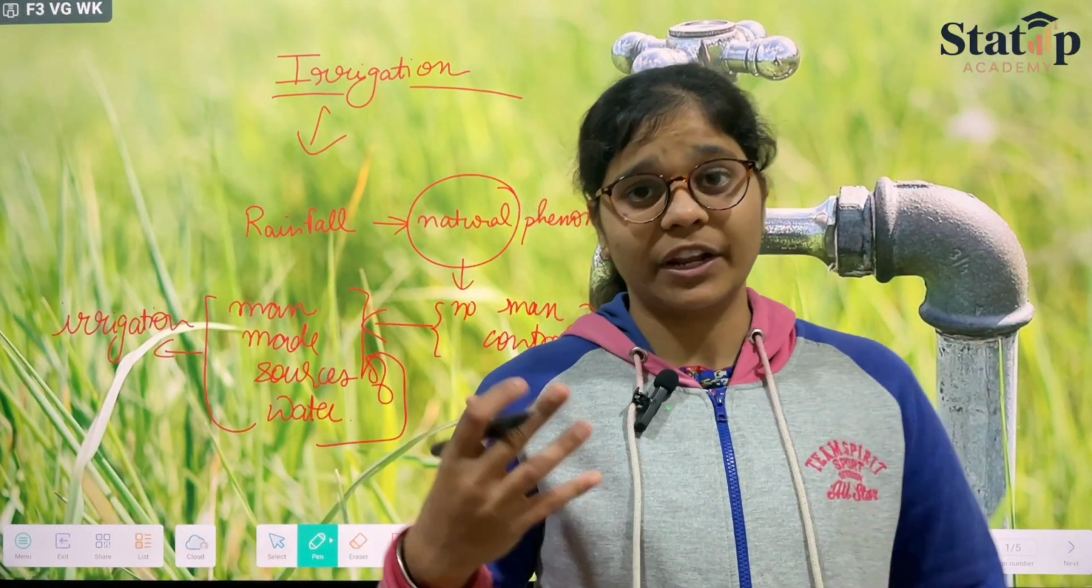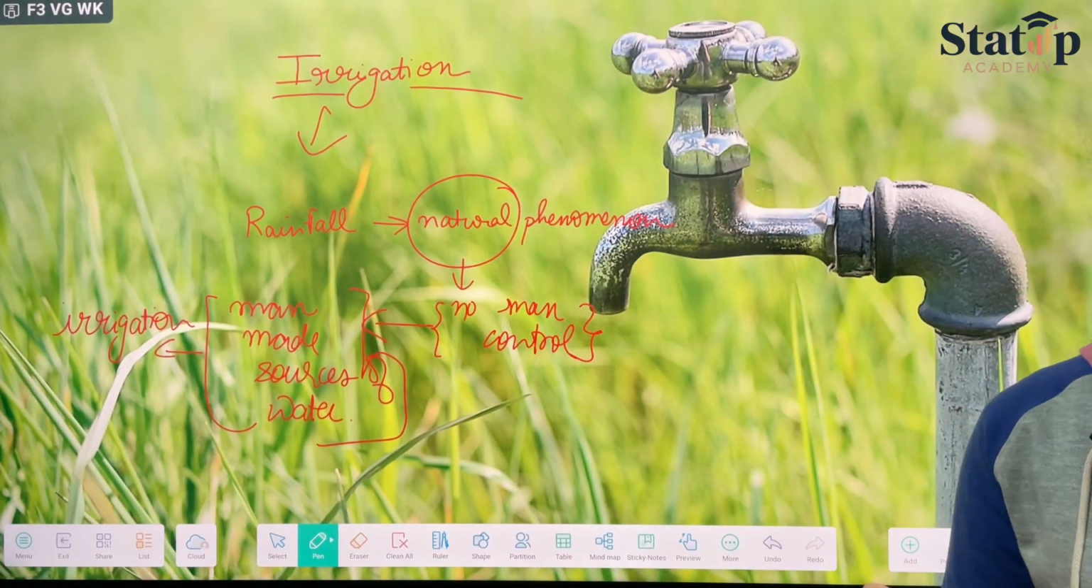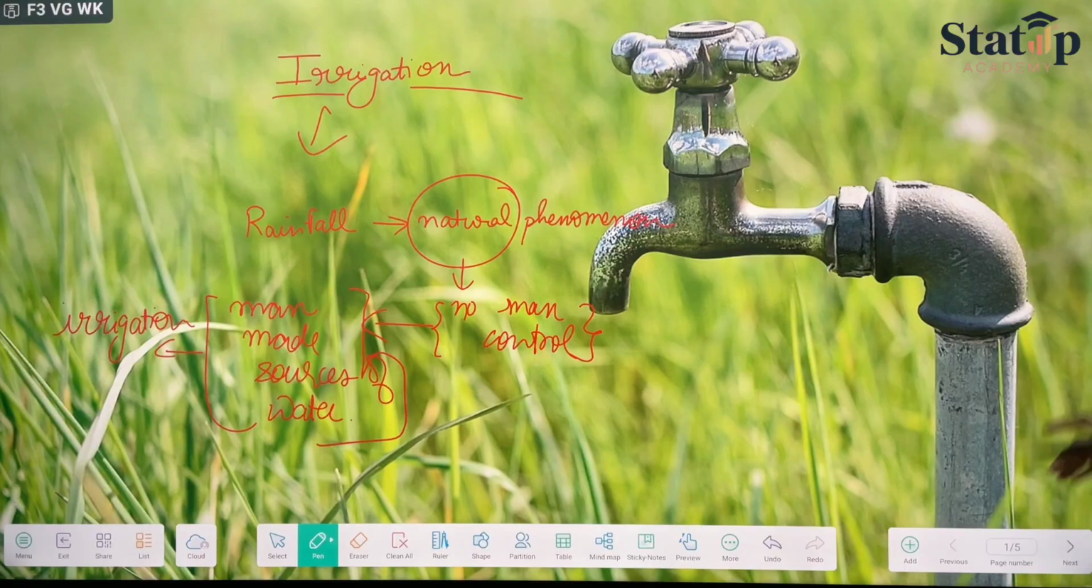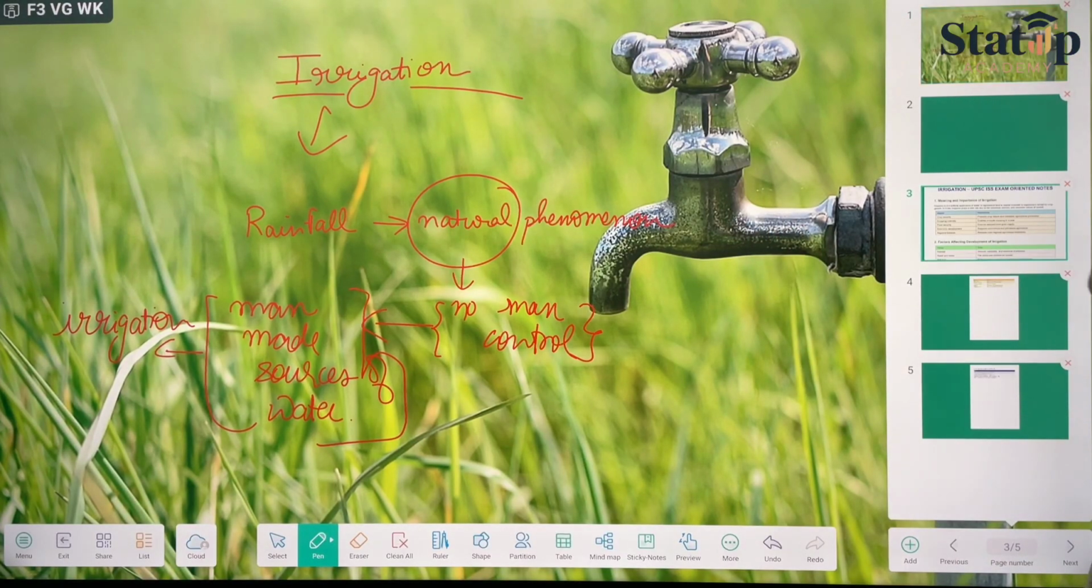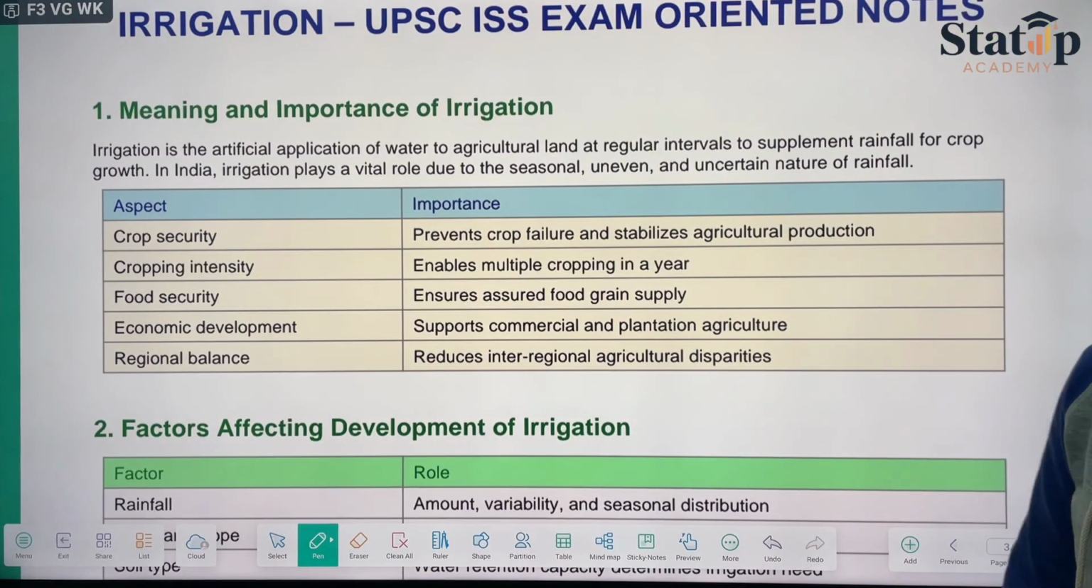Now you can frame the sentence in your mind as well, how you can frame it, how you can use it. Okay, so this was all about irrigation. Let's come to the main topic. Irrigation, meaning and importance of irrigation.